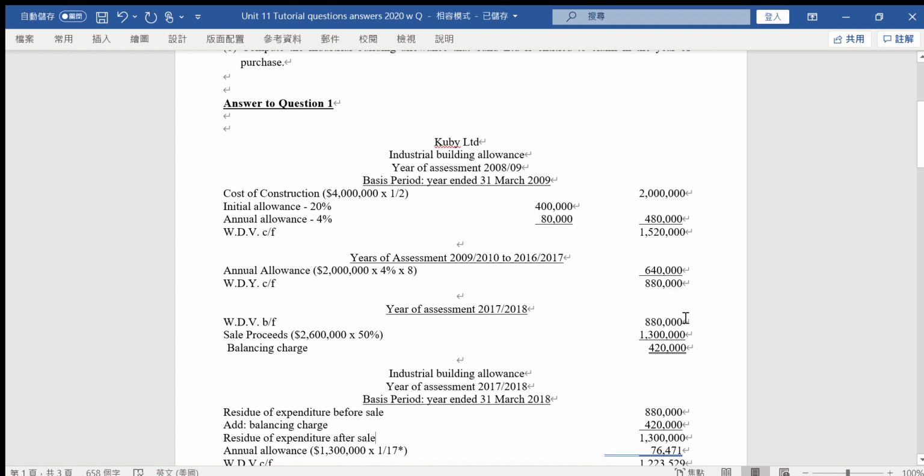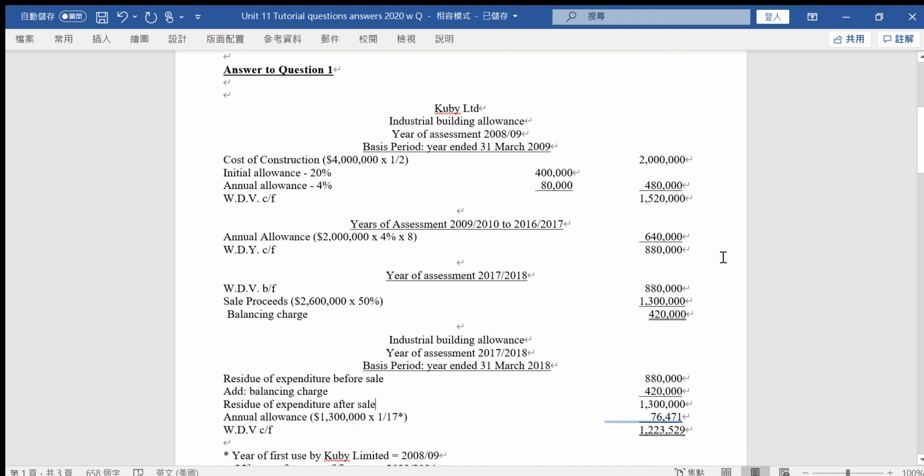This company buys the building, but you will find that the cost of the construction is just half of the amount. That's why 4 million, half of the amount, will be 2 million. Because of that, this company can claim IA and AA in the first year, 2008-09. 20% of the 2 million will be 400,000, and then 4% on 2 million will be 80,000. The total allowance that can be claimed in the first year is 480,000, and the written down value is 1.52 million.